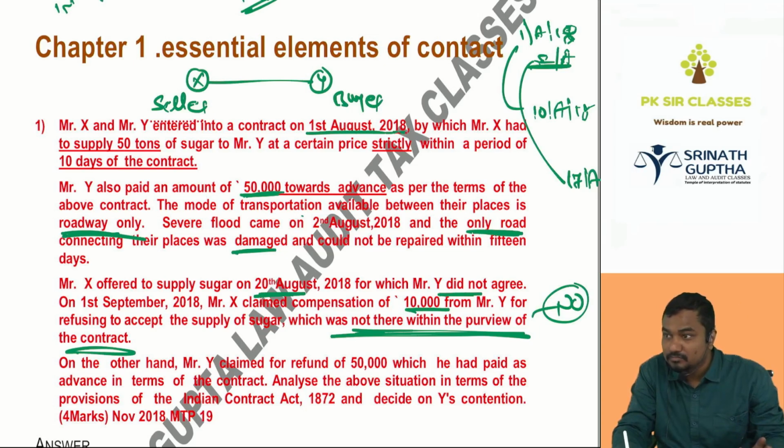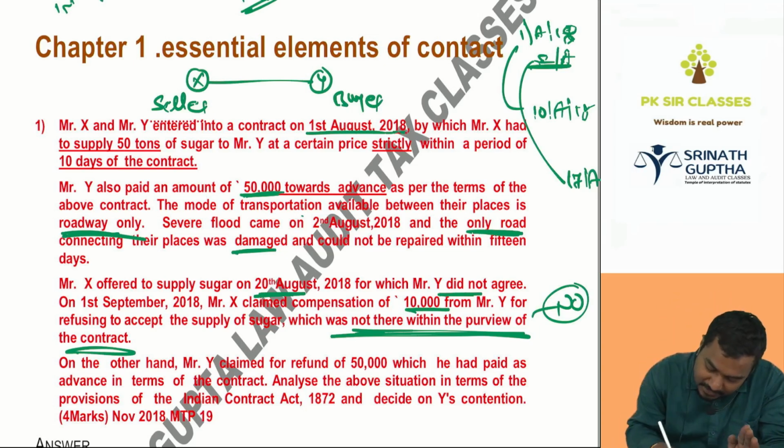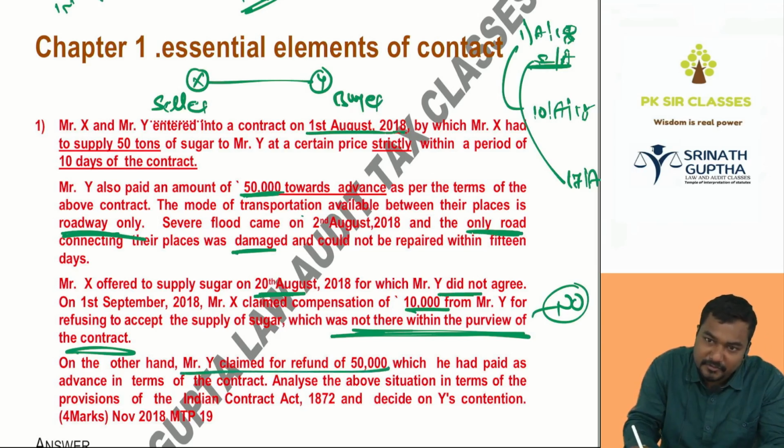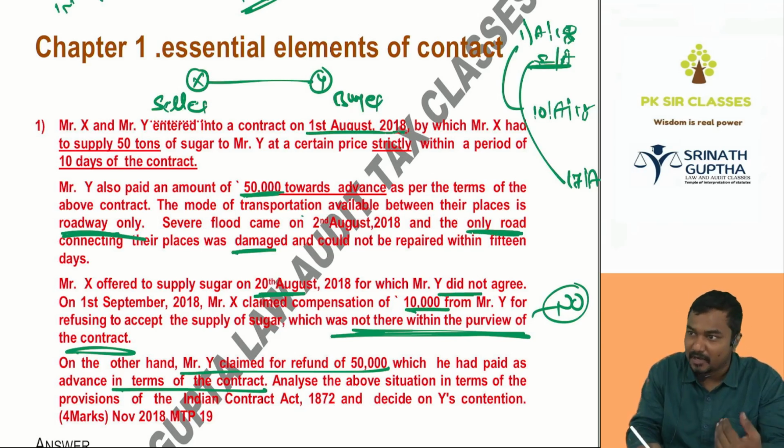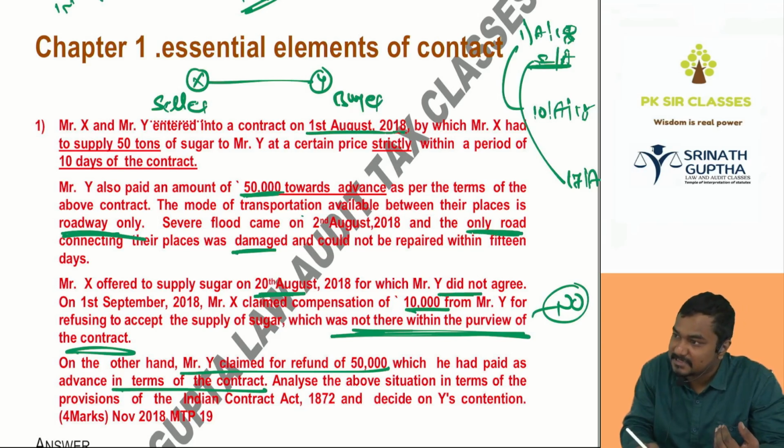Can he sue? No. On the other hand, why can Y claim the refund of 50k? So how much advance are we paying? 50k. Since you are not supplying the sugar, I want my 50k back. Can he claim the refund? Yes. Why can he claim the refund of the 50k which he had paid as the advance in terms of the contract? As per the contract, he is paying the advance. Since you are not supplying my sugar, I want my 50k. Can he ask for that 50k?